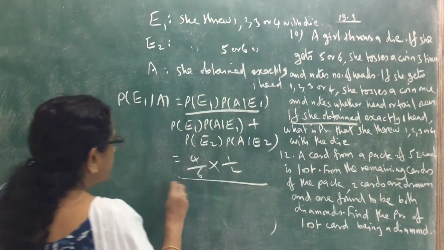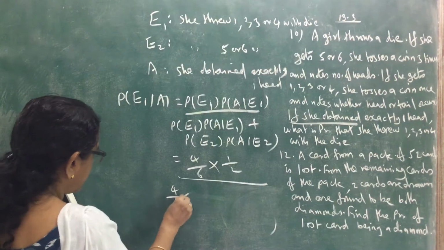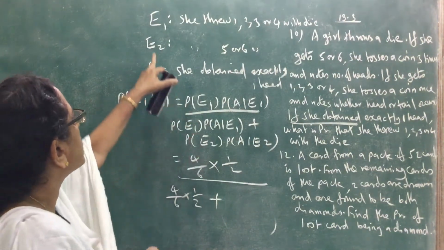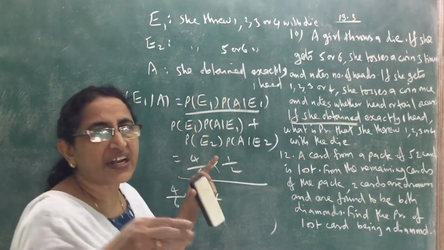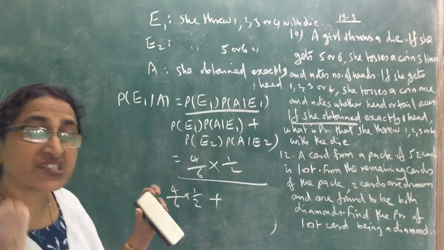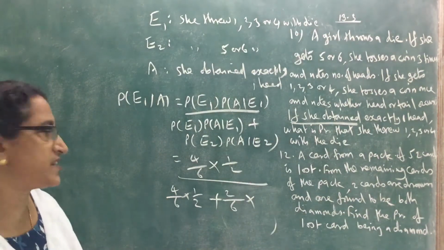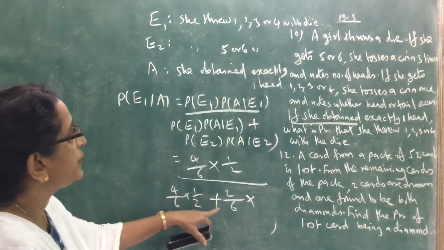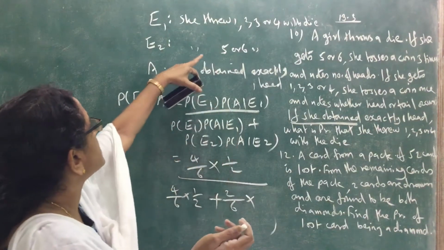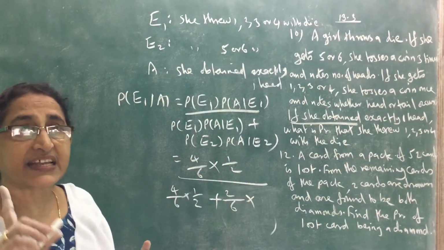Now, divided by, same thing, probability of E1 into probability of A given E1: 4 by 6 into 1 by 2, plus. Now what is the probability of E2? The probability of getting 5 or 6 with the die is 2 by 6. Now what is the probability of A given E2? If she throws 5 or 6 with the die, what is the probability of getting exactly one head?